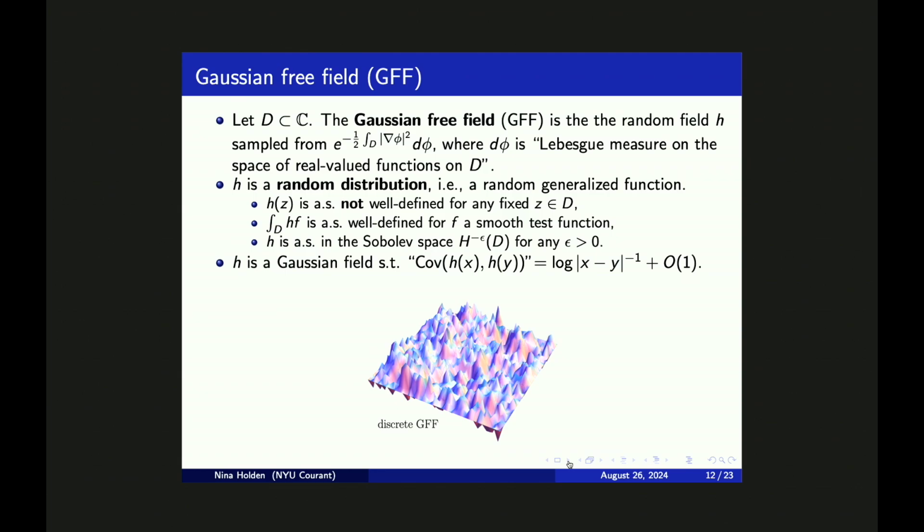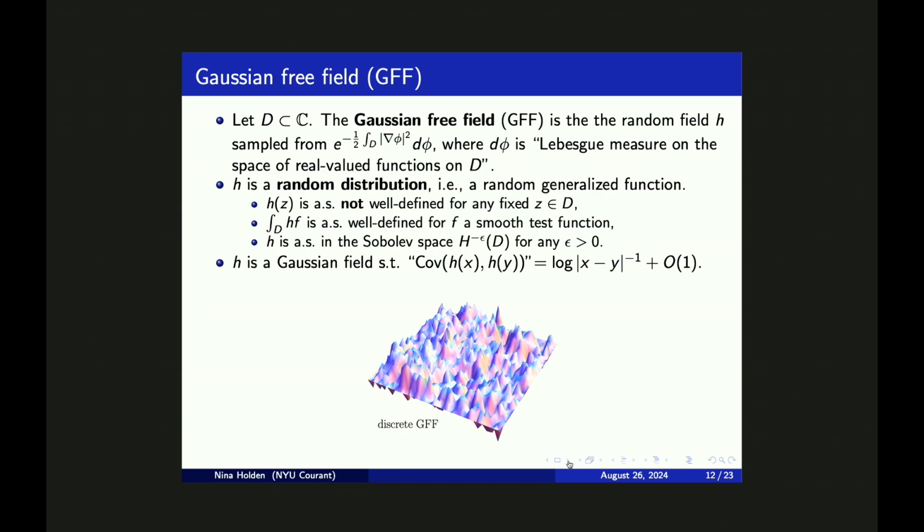However, one can make rigorous sense of some variant of this definition, and it turns out that the resulting object is actually not a random function. Instead it is a random distribution, or a random generalized function. This means that if z is some fixed point in our domain, then h of z is not well defined.